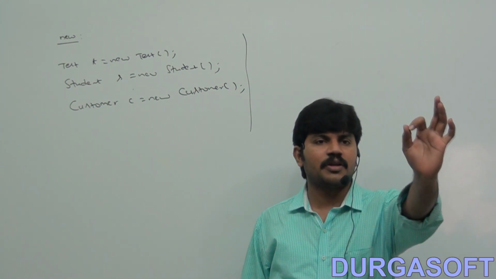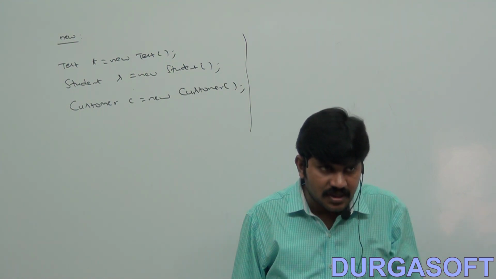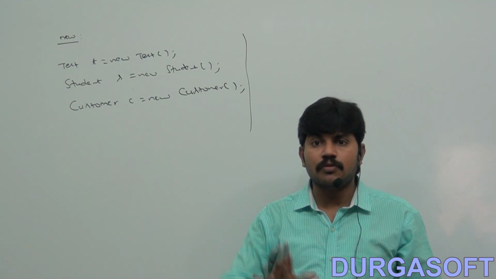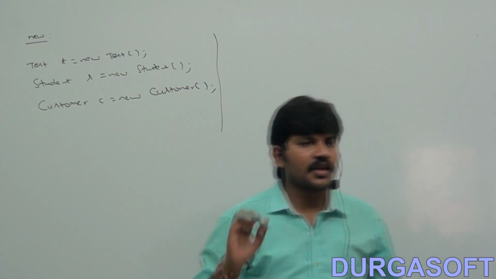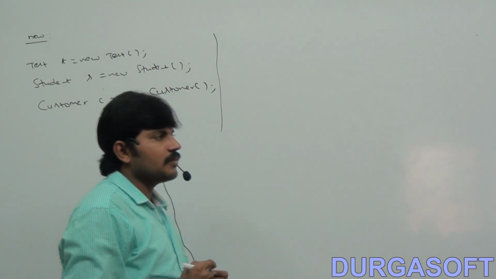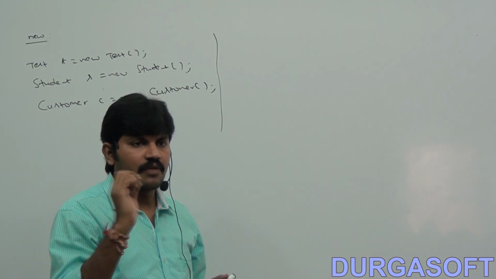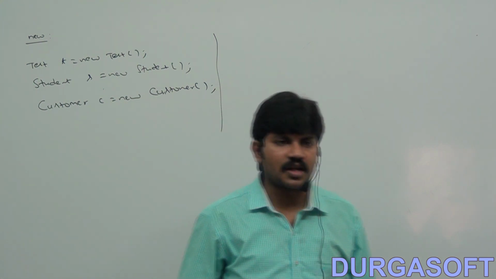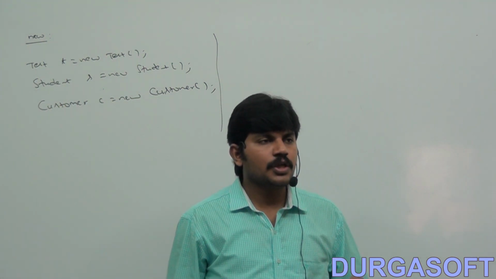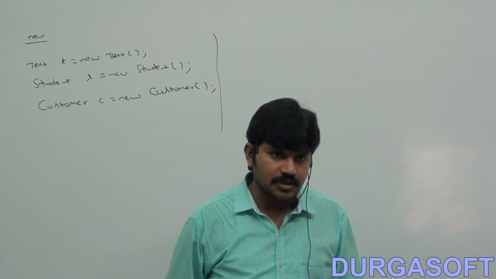Now I have one requirement. Can you tell how I can create an object in this requirement by using the new operator? Assume newInstance is not there. My requirement is, I will pass the class name from the command line argument. If I pass Student, then my Java program has to create a Student object.